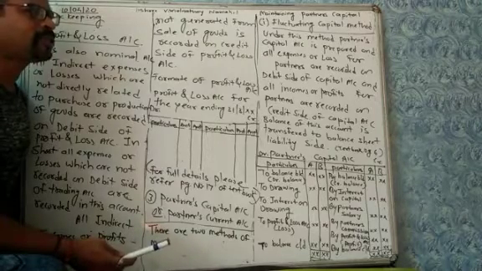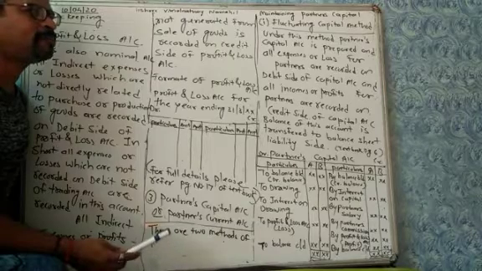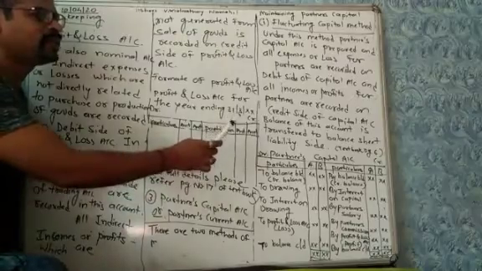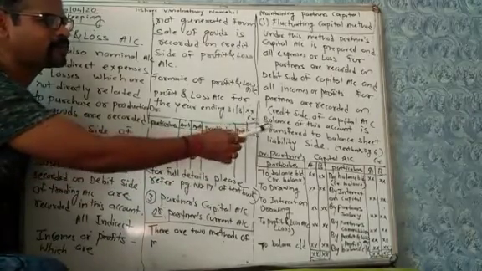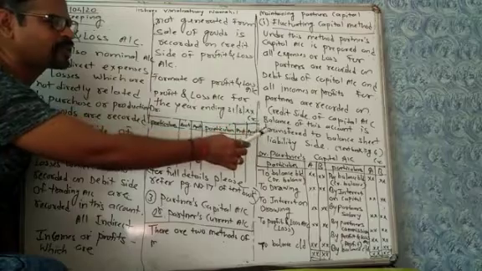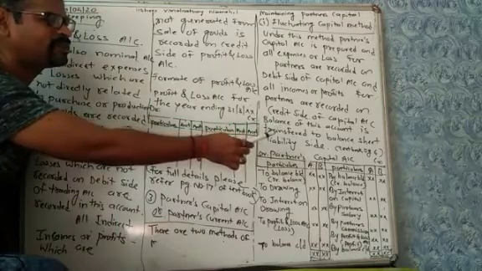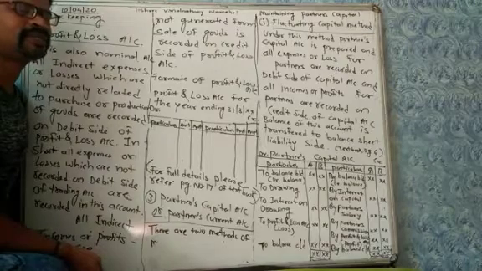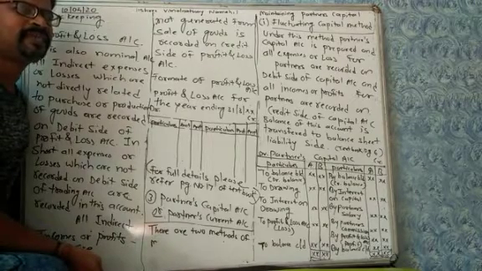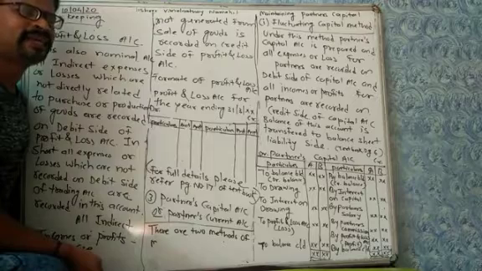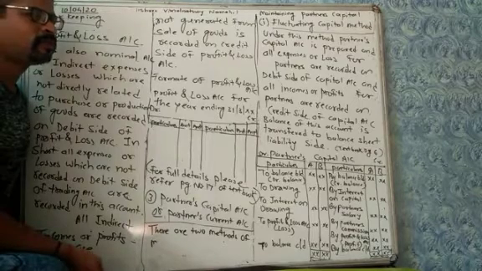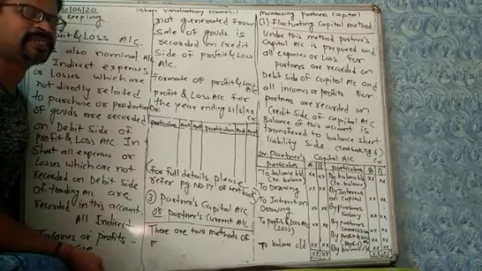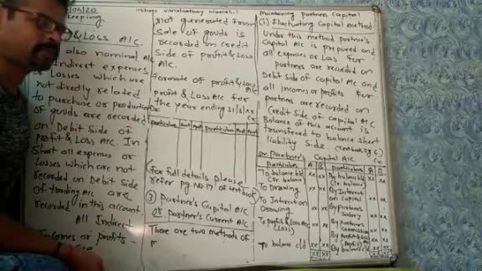So all expense or loss related to partner is recorded on the debit side of partner's capital, and all income related to partner is recorded on the credit side of capital account. Balance of this account is transferred to the balance sheet liability side, and whatever balance is left in the partner's capital is normally transferred to balance sheet liability side if there is a credit balance. If debit balance comes in partner's capital account, it is transferred to asset side, which normally does not happen.